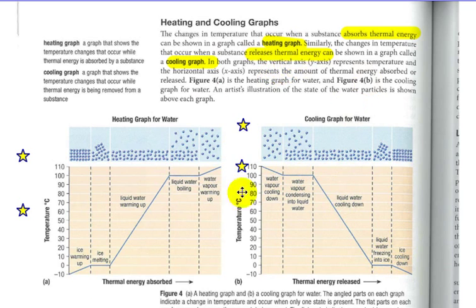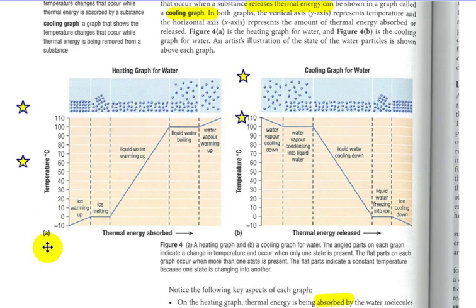In both graphs, the vertical axis, of course, is temperature, as you see, and the x-axis represents the energy being added. So we're starting off here, adding energy, adding energy, adding energy, or in this case, releasing energy, releasing energy, releasing energy. Figure 4 is a heating graph and cooling graph for water, so it shows what's going on here. So as you can see here, solid, liquid, gas, or gas, liquid, solid.